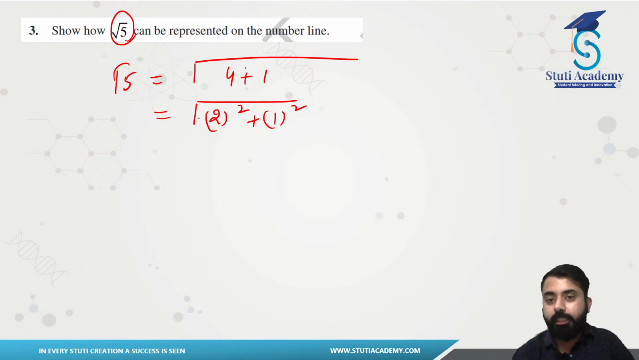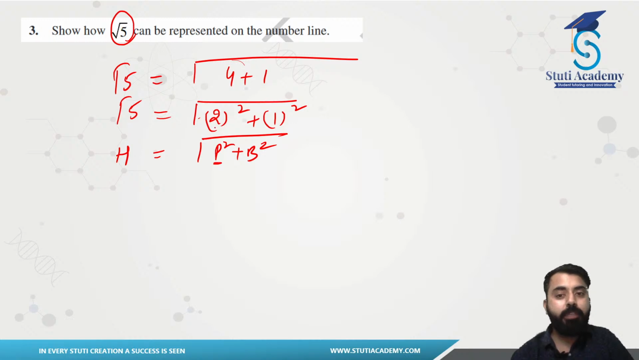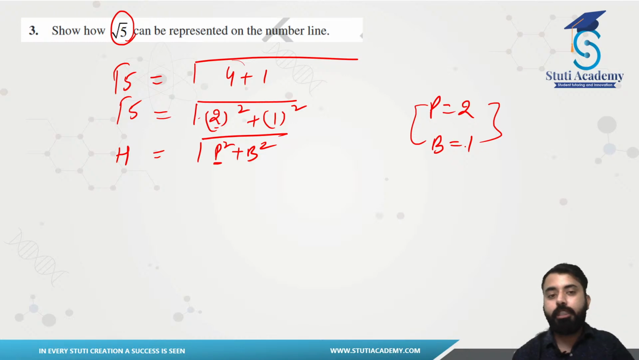Square of 2 is 4. Square of 1 is 1. And you guys see, this will be giving me root 5. If I compare this with my Pythagoras theorem, that means h is equal to the square root of p square plus b square. I have p, which is 2, and I have b, which is 1. Now the choice is yours. You can even interchange them. Totally your choice. But since you are going to do it like this, I am going to assume b to be 1 centimeter and p to be 2 centimeter.